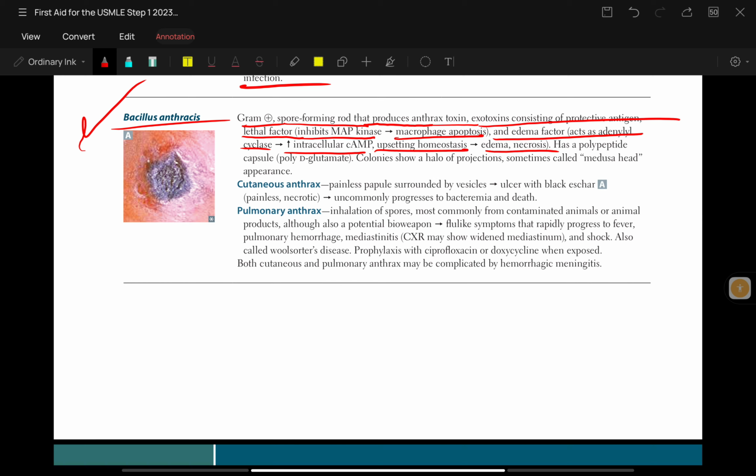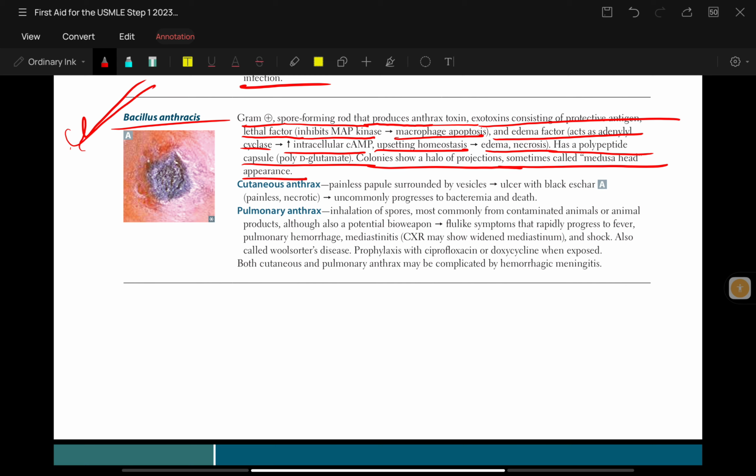It has polypeptide capsules, that is poly-D-glutamate. Colonies show a halo of projections, sometimes called Medusa head appearance.